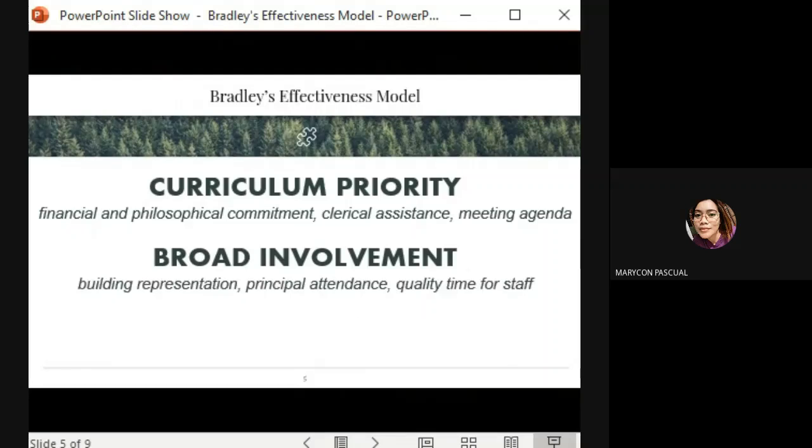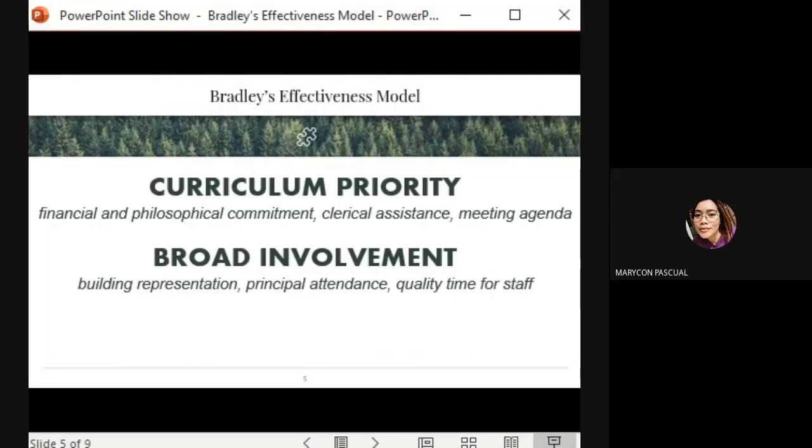Broad involvement. Building representation, principal attendance, quality time for staff. So according to Bradley, broad involvement is making sure that all buildings are well represented during meetings when curriculum development happens. In our local setting, the term buildings may refer to departments, grade level, or any unit in the school. Moreover, Bradley emphasized that principals must ensure that the representatives, such as teachers, will have enough quality time to share their thoughts about the curriculum.